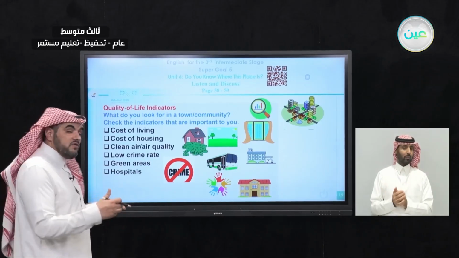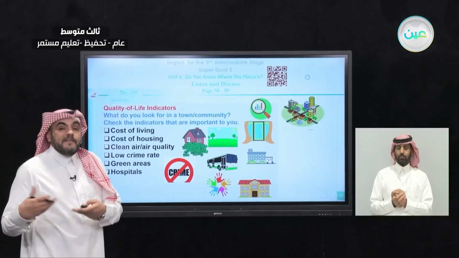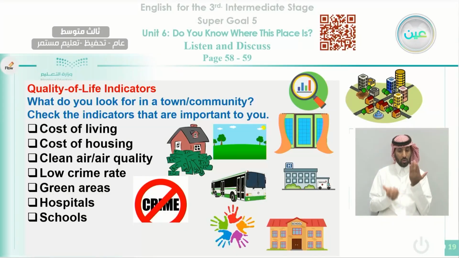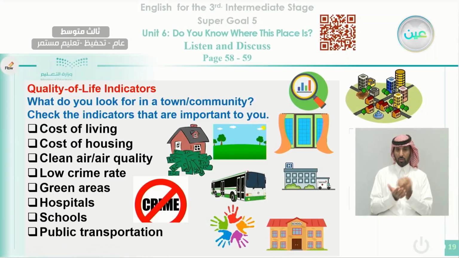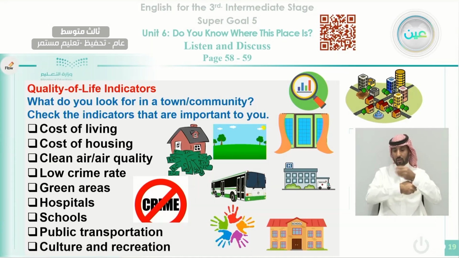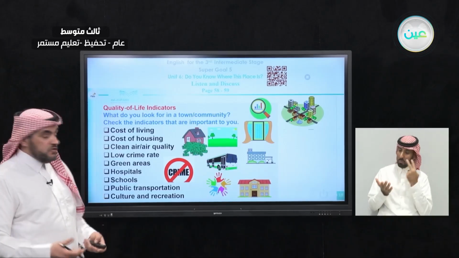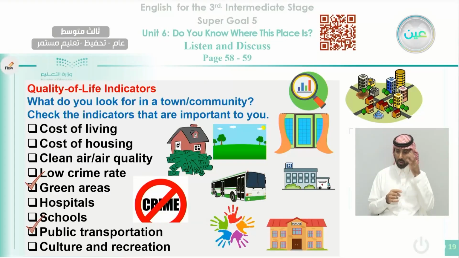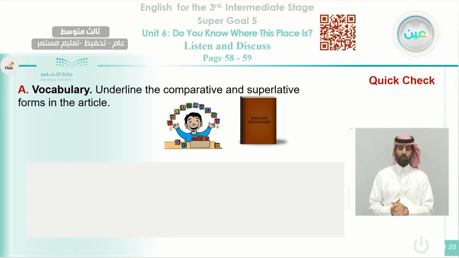Are you looking for areas that are close to hospitals? Are you looking for schools? Does this neighborhood have schools? Also, public transportation, like trains, buses, taxis, and so on. Also, the culture and recreation. Are there any recreation centers where you can enjoy your time? Okay. Some of your colleagues here answered that they like green areas, public transportation, culture and recreation, and some of them like clean air and cost of living.